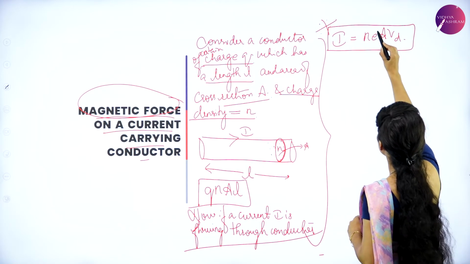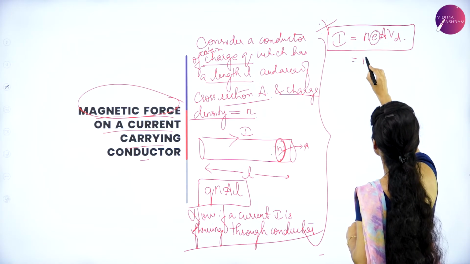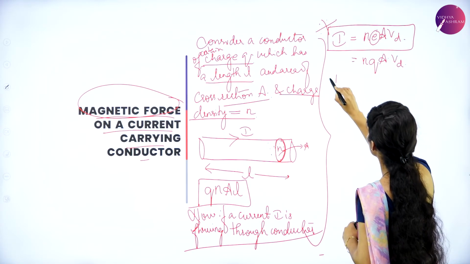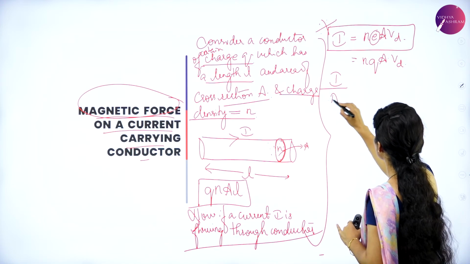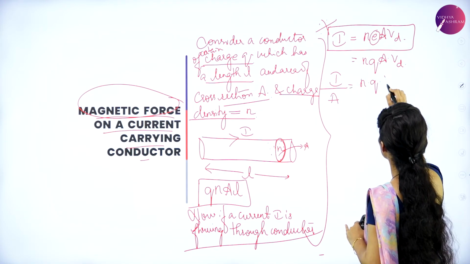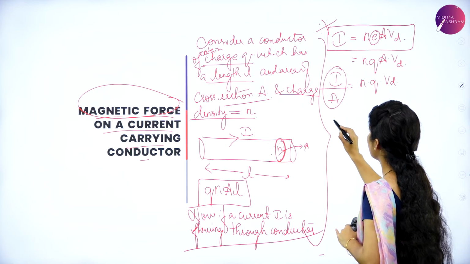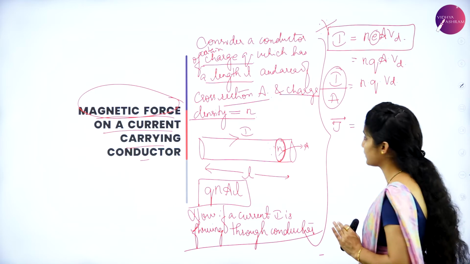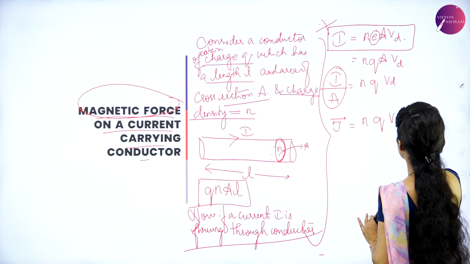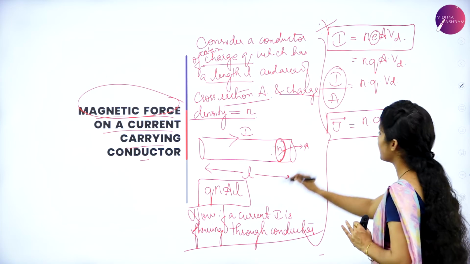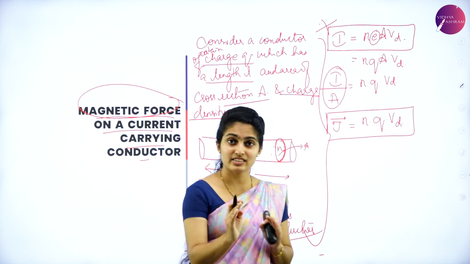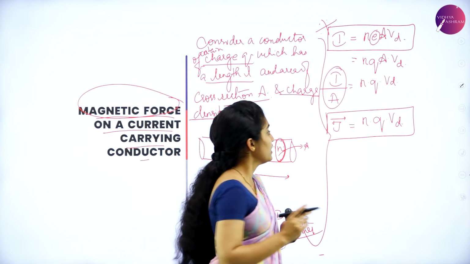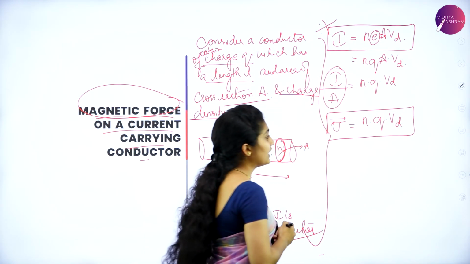We know that e, the electron charge, is nothing but your charge, so I can write NQA into Vd, and I divided by A is equal to N into Q into Vd. So what is I by A? It is the current density as per your current electricity chapter. So J is equal to NQVd. That is why I told you the current electricity chapter is the master chapter wherein you have to study. That is a scoring chapter. After which you can study the rest of the things.